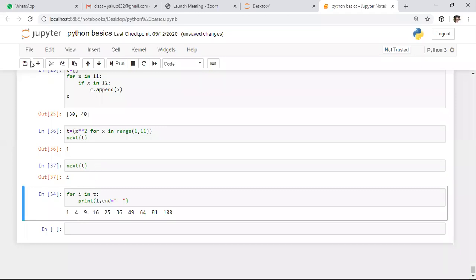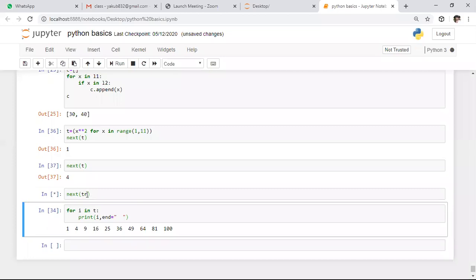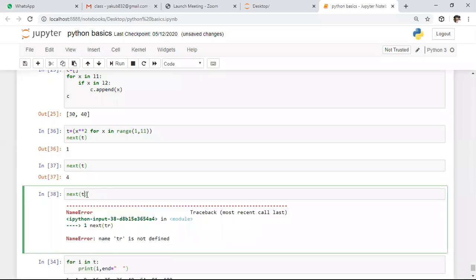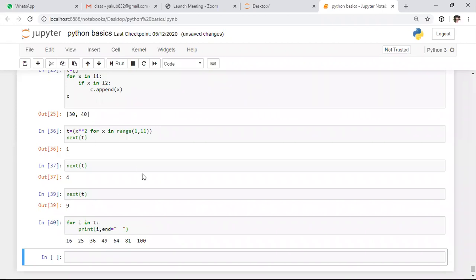So again, if you execute this, it will return one more number, which is present at the next index. Whenever you want to access the values by using indexes step by step, you can use the next method, or else you can iterate by using a for loop. After this, if you iterate by using for loop syntax, it will return output after 9. That means it will return output from 16 onwards. So here it is the basic way to iterate through the tuple.